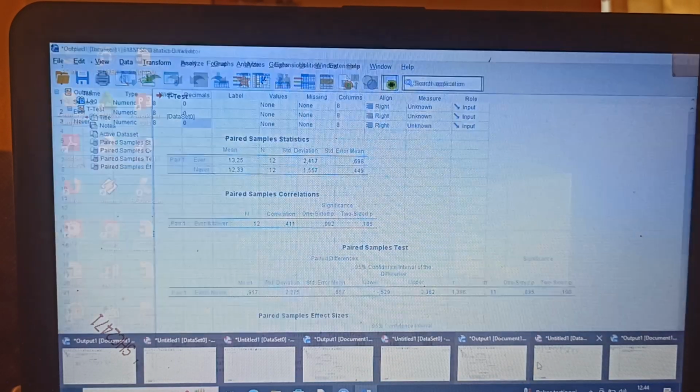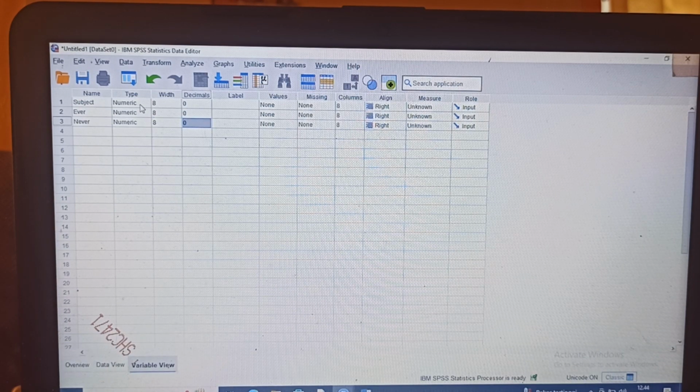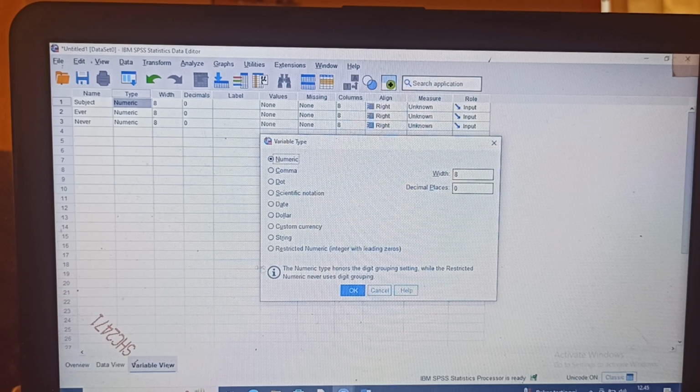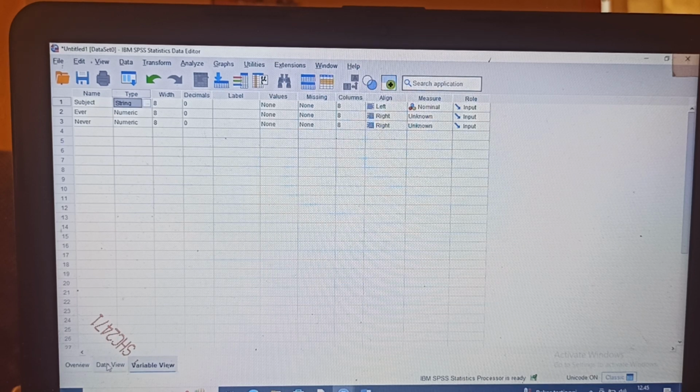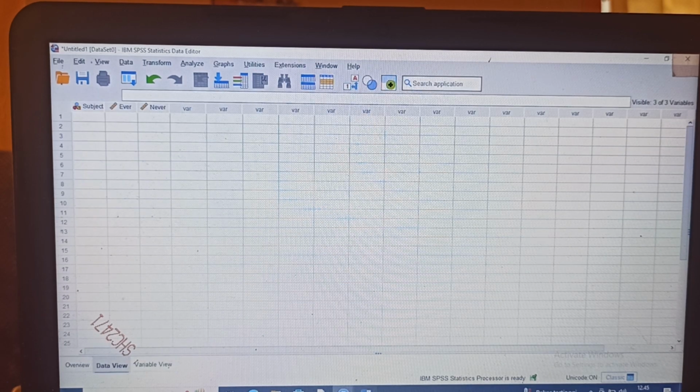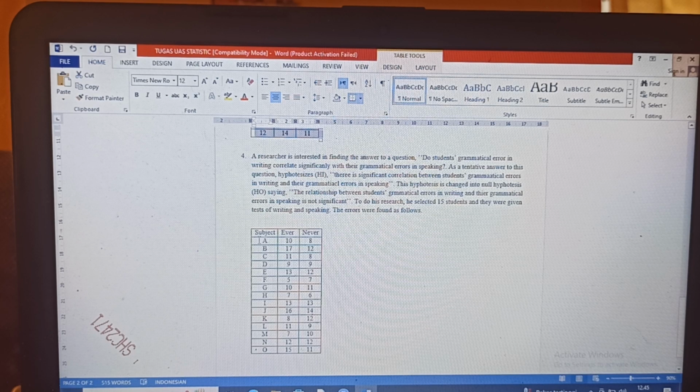And after that, the type of the subject must be string because it will be alphabet. After that we put the data into SPSS.